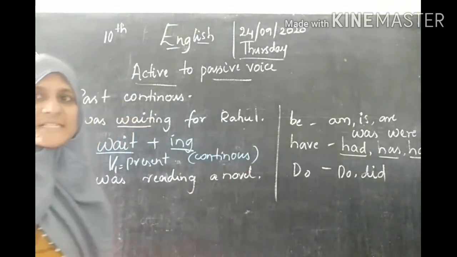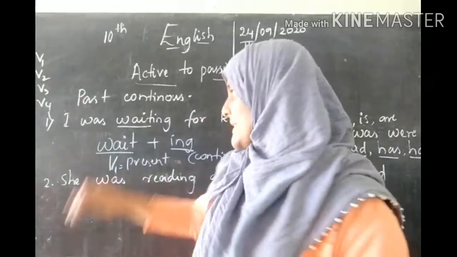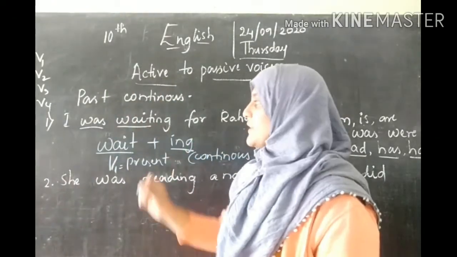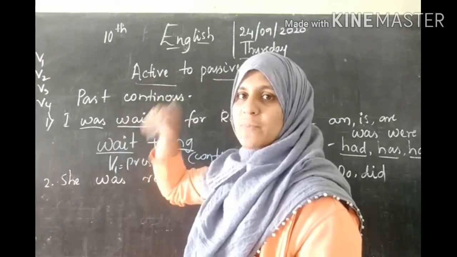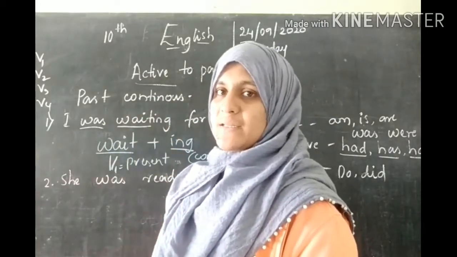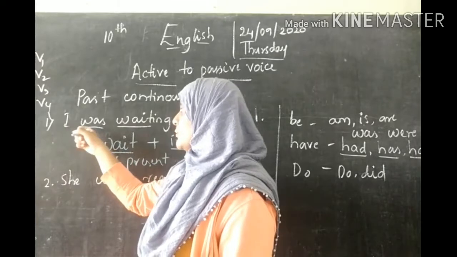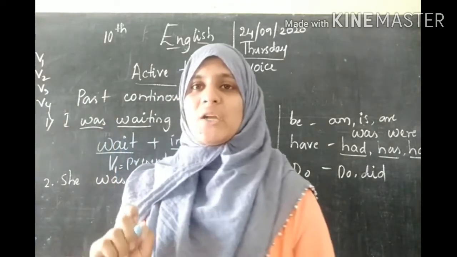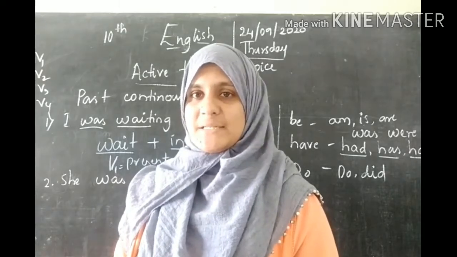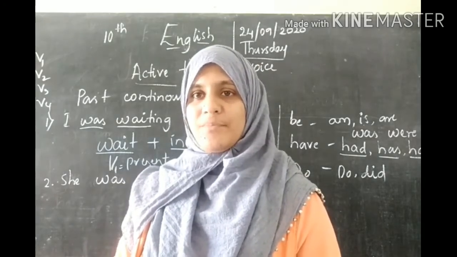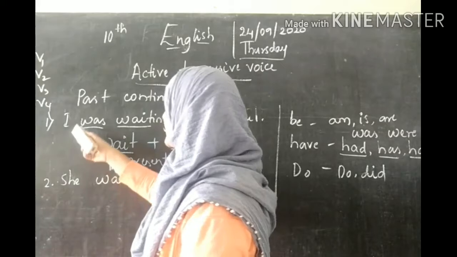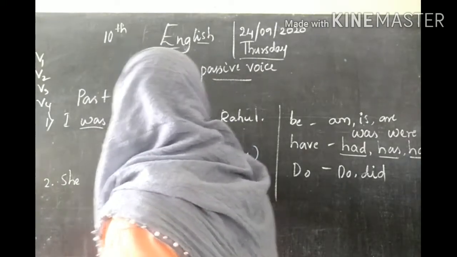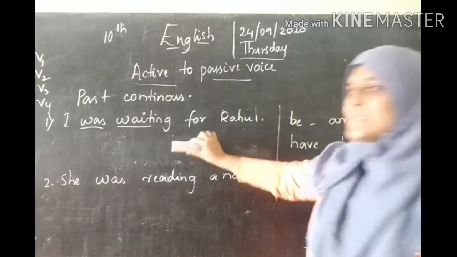So you can say that, and here they have given was. If they had given is, that would have become present continuous. But they have given was. Was is always used for past tense. Is this clear? Yes. Now, looking at was and waiting, you can say that the tense is past continuous